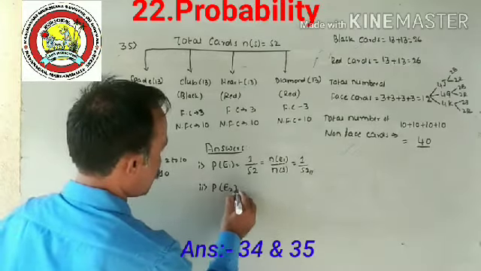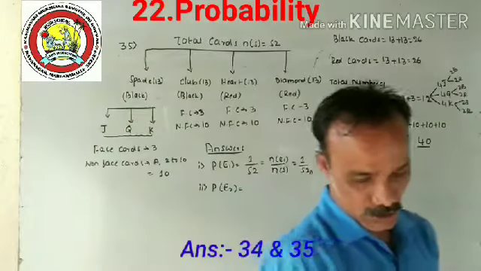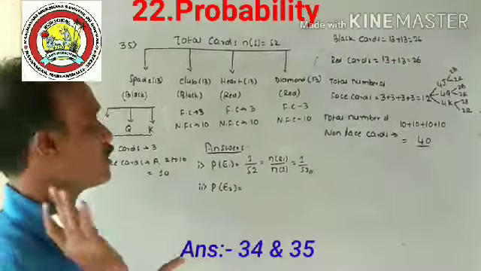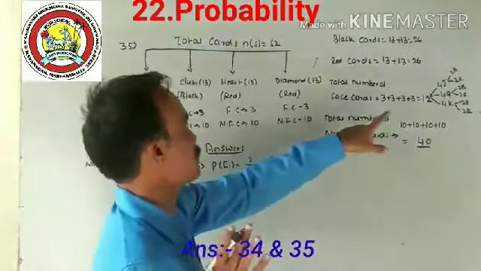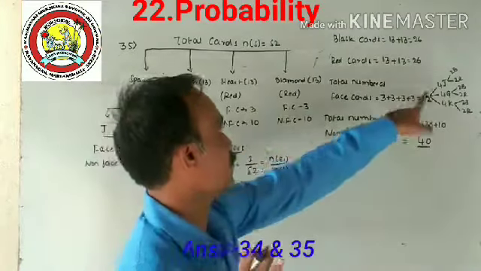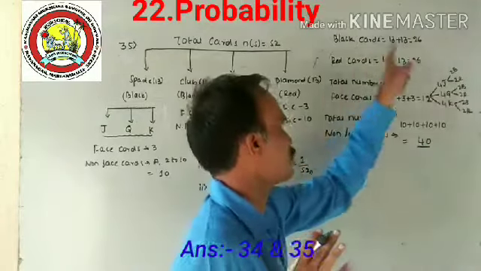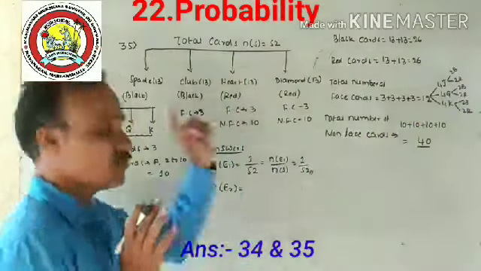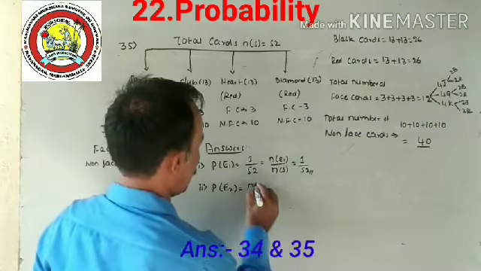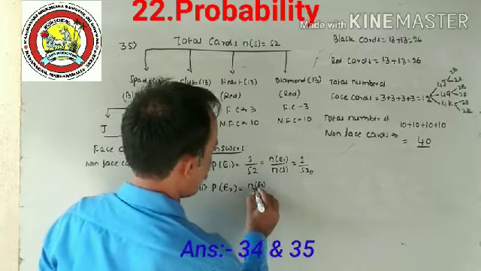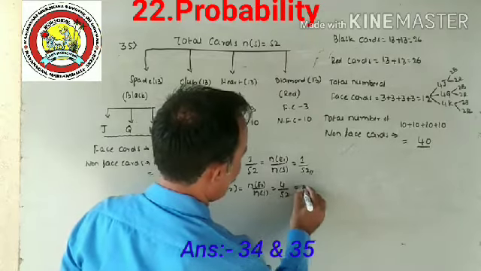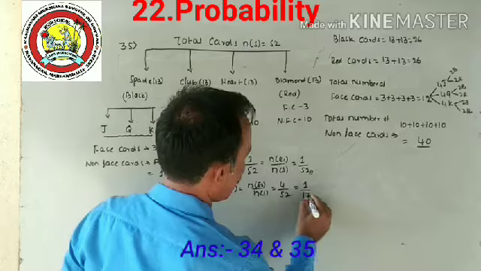Next, second one: P of E2. Let E2 be the event of getting a jack. A jack means including all colors; color is not mentioned here. How many jacks are there? One here, one here, one here, one here, so 4. n of E2 by n of S is 4 divided by 52, that is 1 divided by 13.